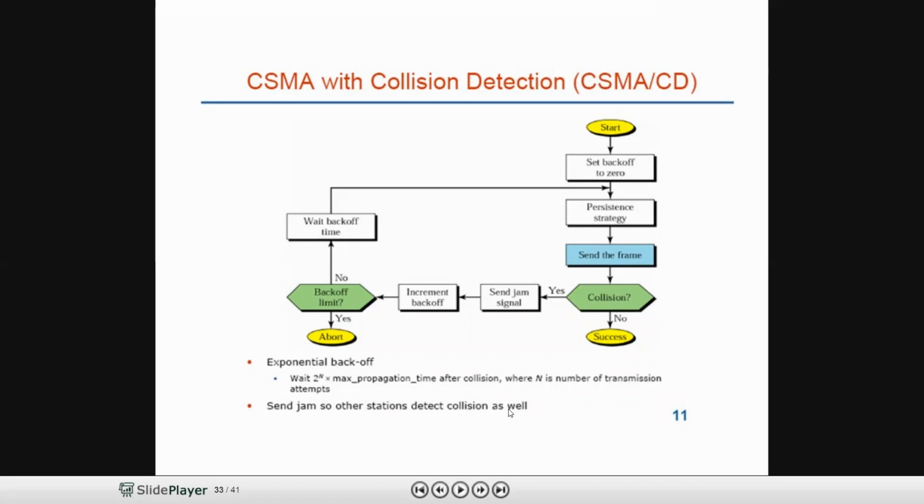The jamming signal will give information to other stations, rather than just A and C. So those stations also know there is a collision in the transmission, and they postpone their transmission. This is called CSMA with collision detection. This is the complete flow chart of CSMA with collision detection.